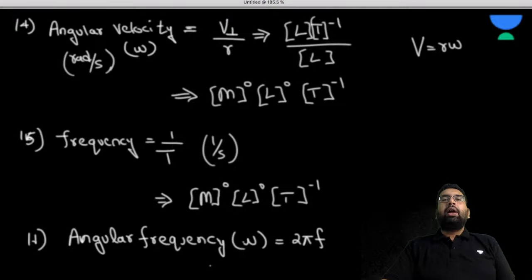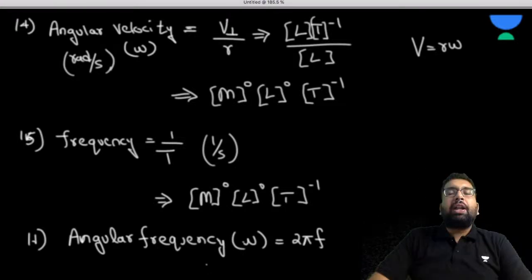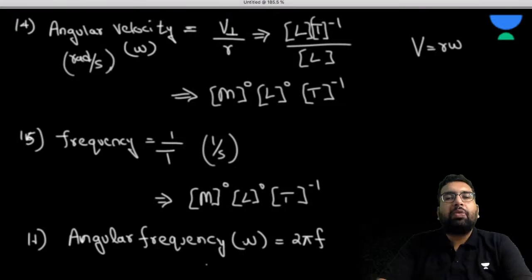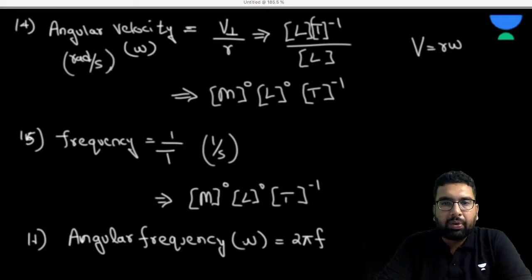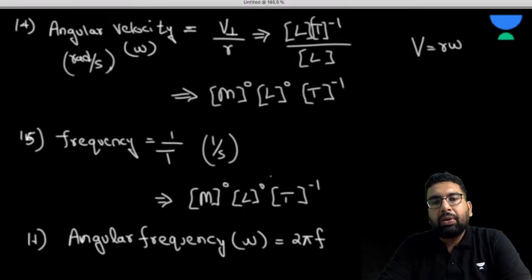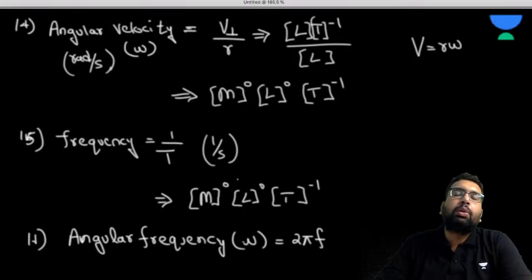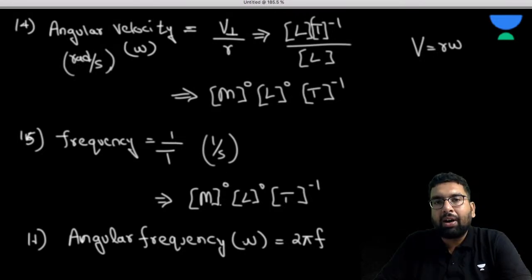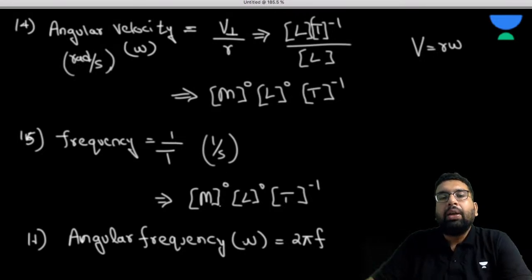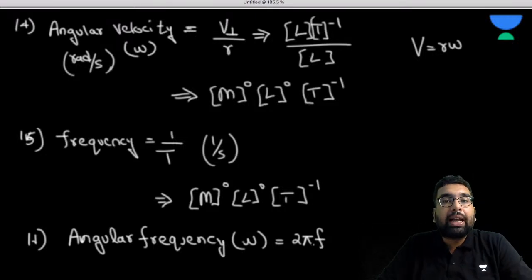If you have done simple harmonic motion or vibration kind of chapters, there we use this frequency. 1 by second is also known as hertz, you might have read it. So this is 2 pi f. What is going to be the unit of it? Again, 2 pi is a constant number, so it has no dimension.